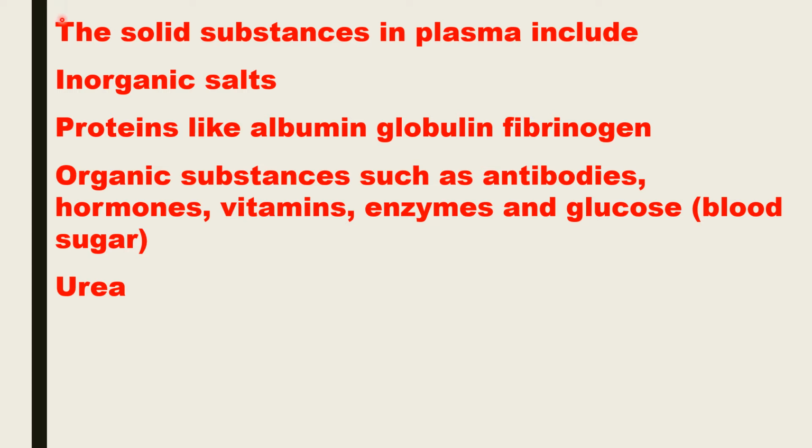Though the plasma contains 90 to 92% water, the other substances are present in solid form. So the solid substances in plasma include inorganic salts like the sodium chloride and sodium carbonate, proteins like albumin, globulin, fibrinogen. There are organic substances such as antibodies, hormones, vitamins, enzymes, and glucose, that is blood sugar, as well as urea.